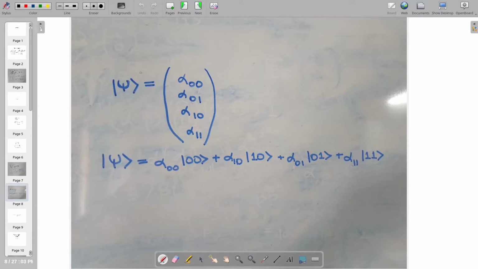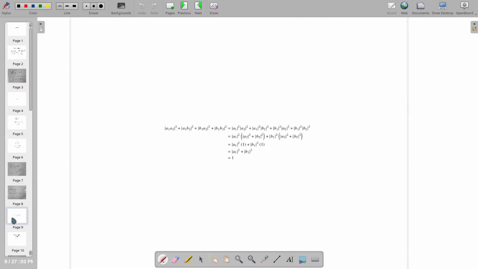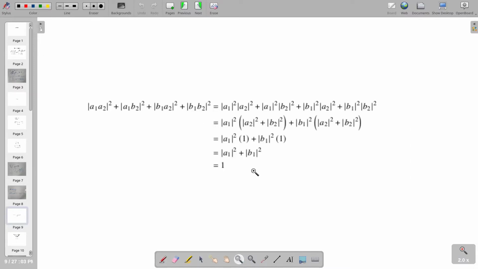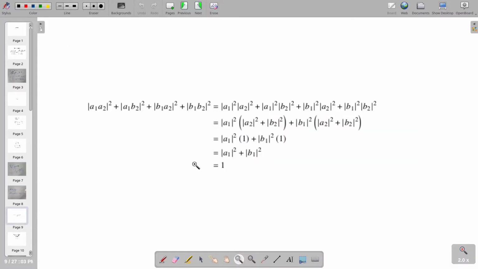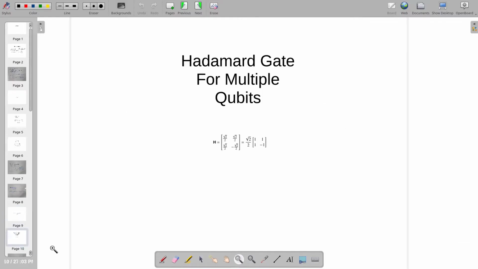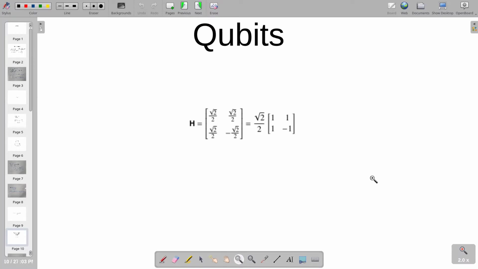Of course, we can denote a given 2 qubit system in the form of a normal vector. For example, the previous omega we could easily represent as alpha 00 |00> + alpha 01 |01>, and so on. And the normal rule that the sum of the probabilities of each coefficient of a given vector was equal to 1 in a single qubit, the same holds for a multi-qubit system. For example, if I try to prove this for the system omega 1 omega 2, you can easily see the proof is nothing too complex, which means the sum of the squares of the coefficients is 1, so this rule is true for multi-qubit systems as well.